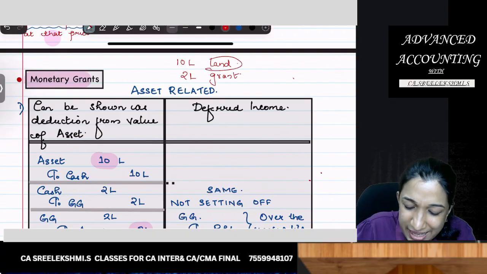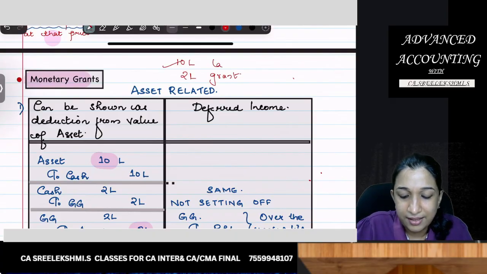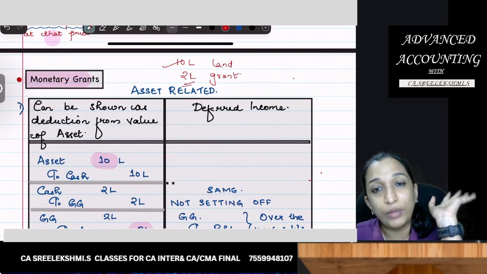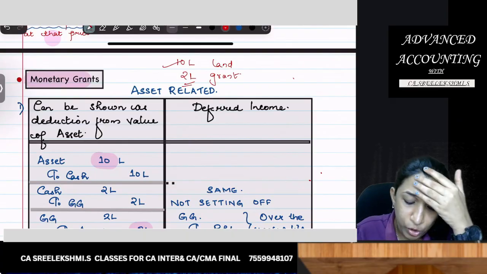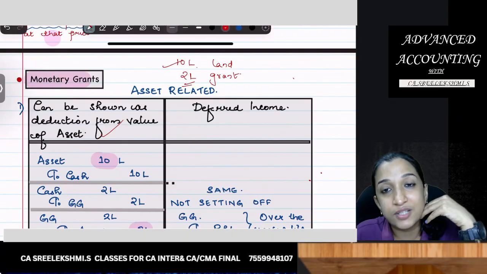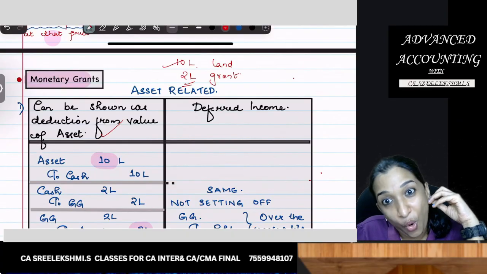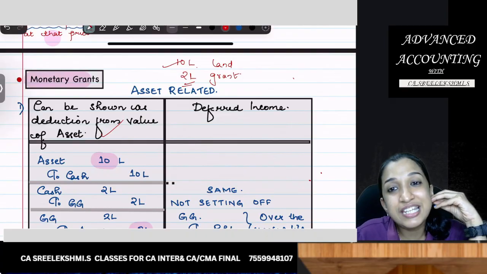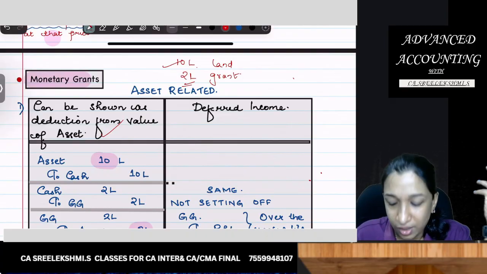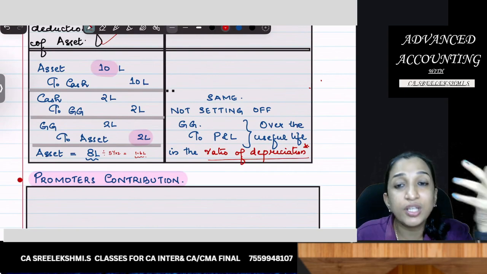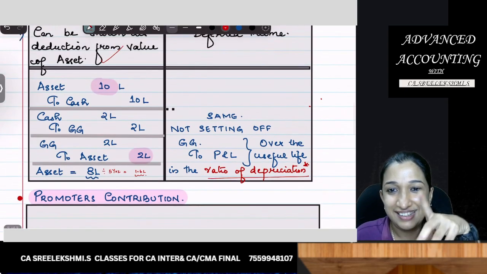Then you have two options. Either you deduct 2 lakhs from land or it can be shown as deferred income. But how? In the ratio of depreciation, there is no depreciation for land.